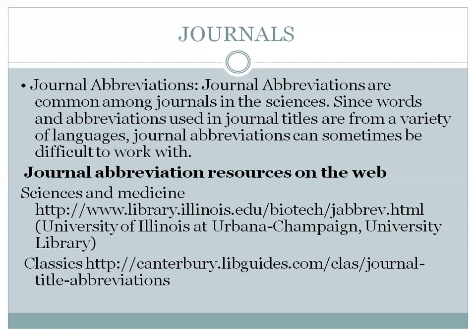For science and medicine, there is the University of Illinois at Urbana-Champaign library. They provide a link for that. After that, classics, they also provide a link for that.